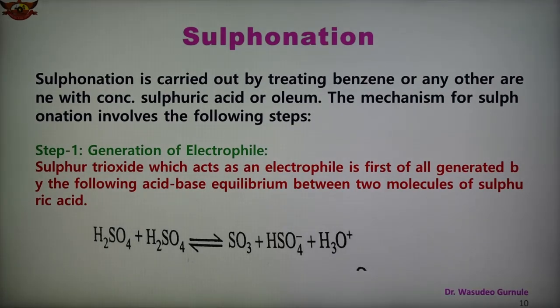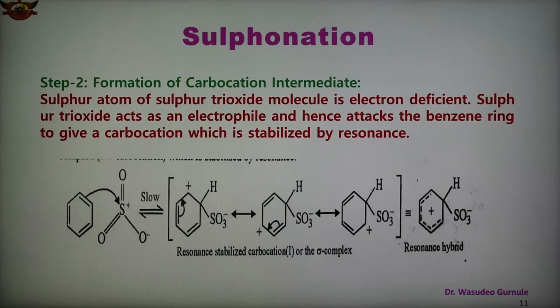So SO3 is the electrophile. SO3, sulfur trioxide, acts as an electrophile. So the first step is the generation of electrophile in case of sulfonation. So this is step 1. In step 2, the formation of carbocation intermediate. Again, now it is resonance stabilized.